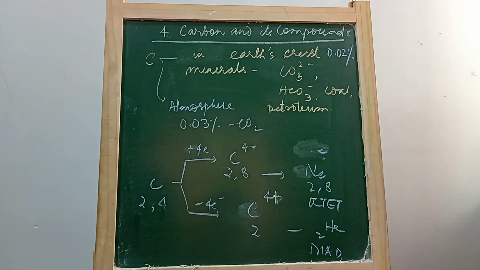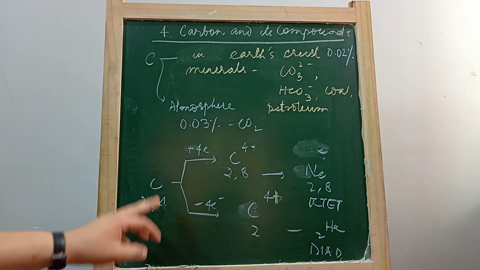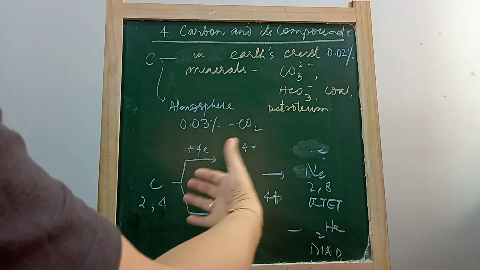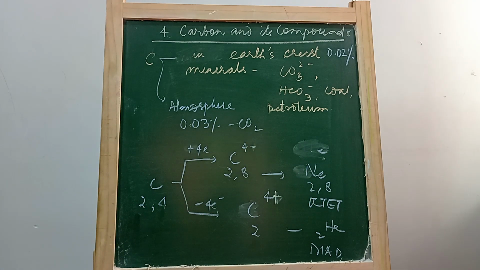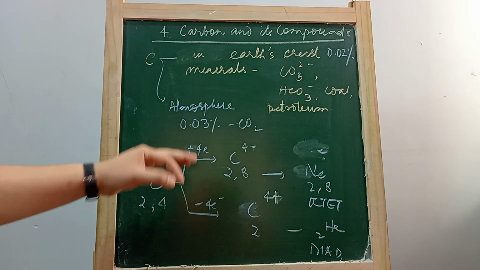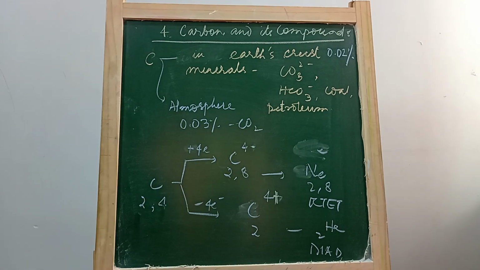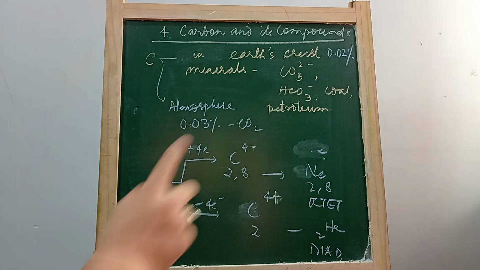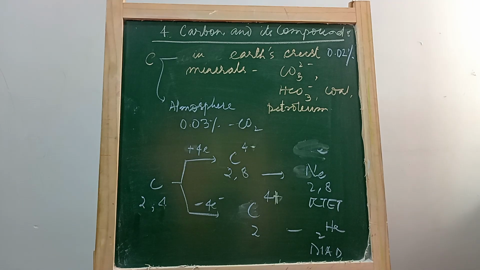But there is one more way in which a carbon atom can become stable, and that is by sharing electrons. It shares its 4 outermost electrons with 4 more electrons, so that it becomes octet. Not by gaining or losing, but by sharing electrons. And that's how it forms covalent bonds. In fact, it forms 4 covalent bonds around it by sharing its outermost 4 electrons with other atoms having one electron each in the outermost shell, such as hydrogen, and it becomes stable.